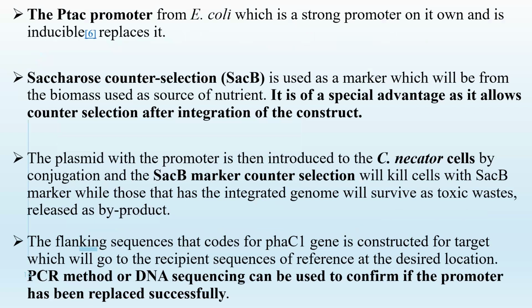The promoter we are going to use is the E. coli promoter, the P-tac promoter, which is a stronger promoter on its own, and it is inducible, which we use to replace the promoter in the C. necator.